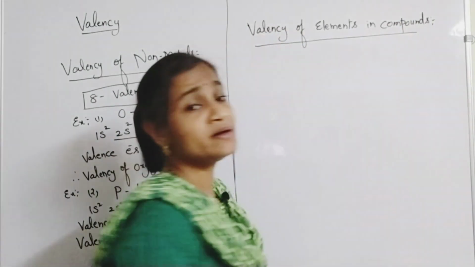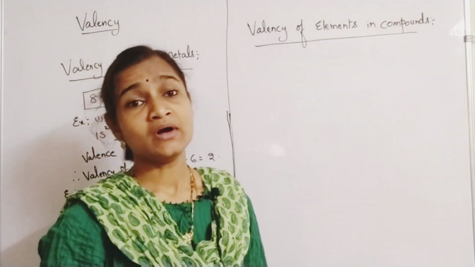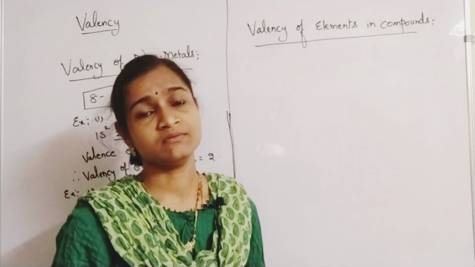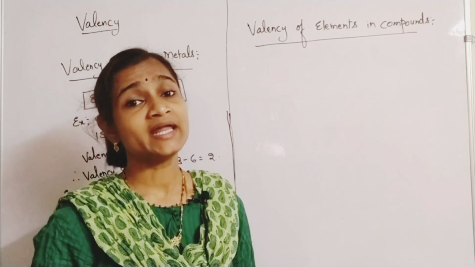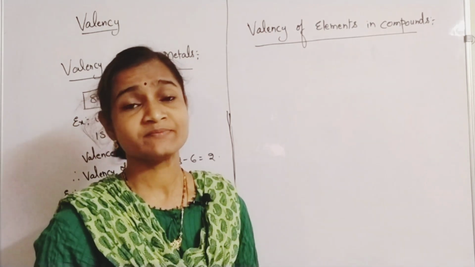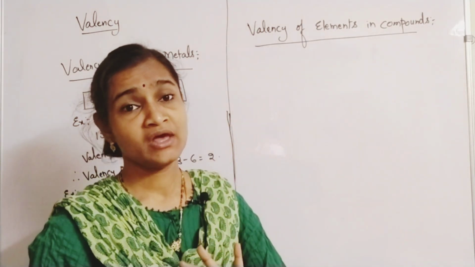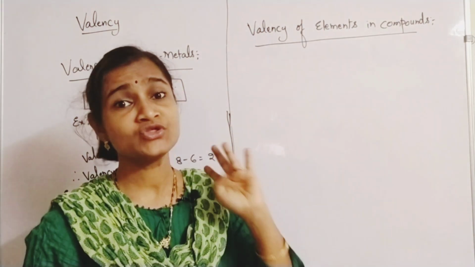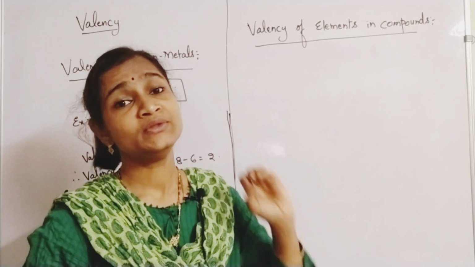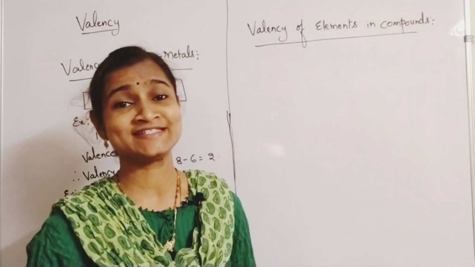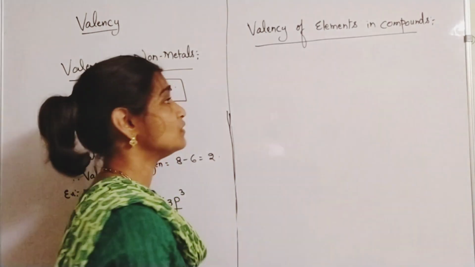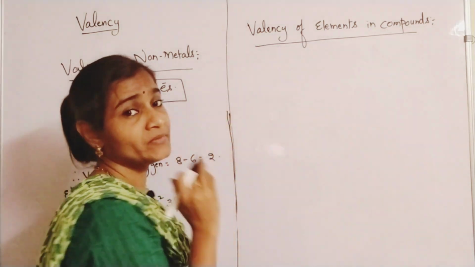For this you have to remember one definition. You take 3 elements as reference elements: one is hydrogen, another is chlorine, and another is oxygen. In terms of hydrogen, oxygen and chlorine, there is one more definition for valency, the modern definition.